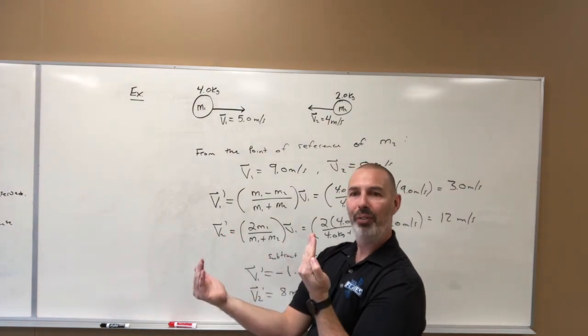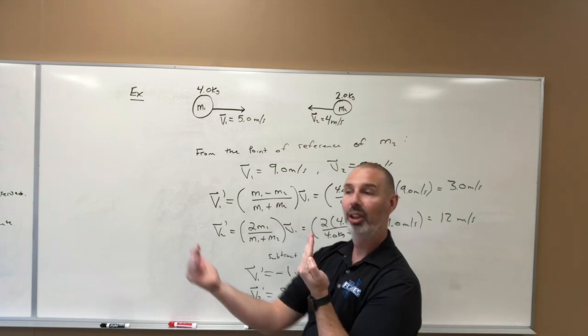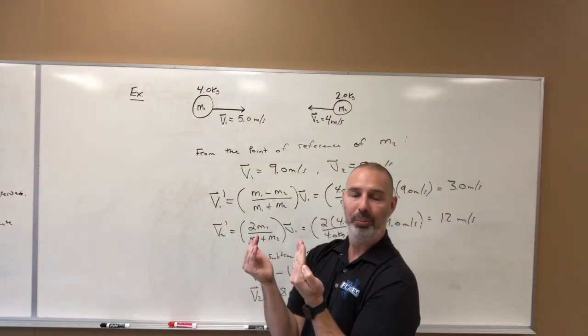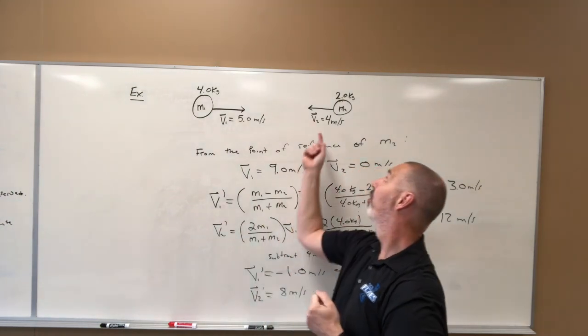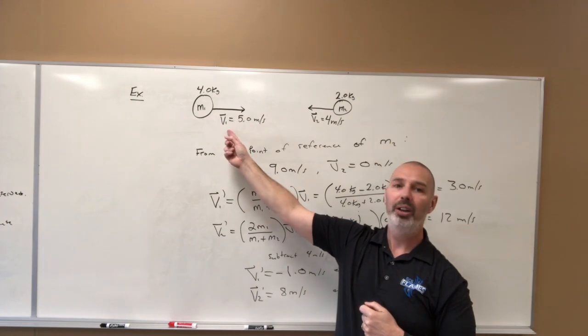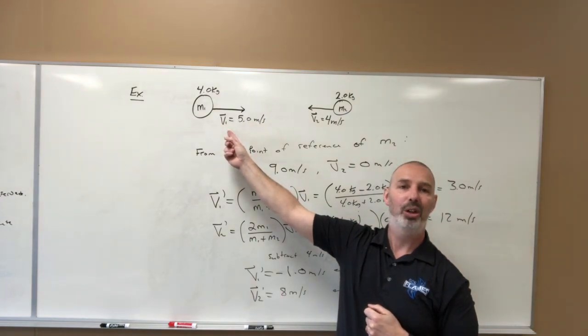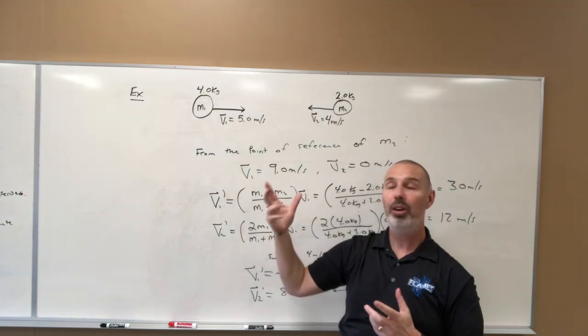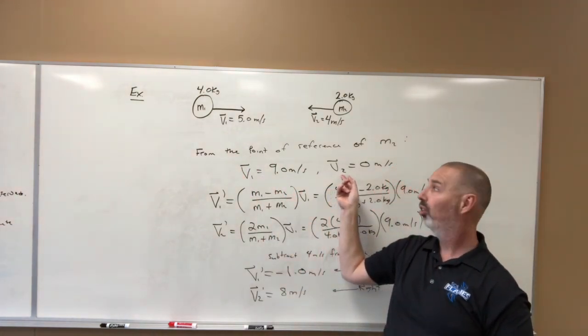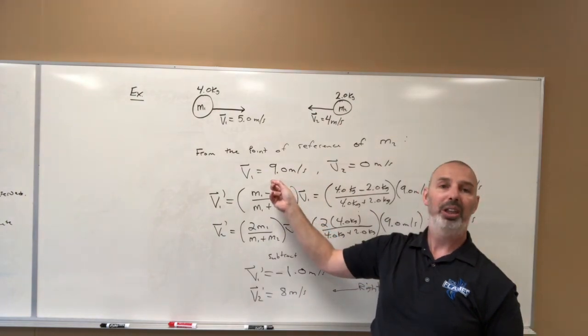From your point of reference, you can say you're at rest and the other car is approaching at the sum of your speeds, two individual speeds. So from the point of reference of M2 here, M1 is approaching it at 9 meters per second, right? 5 plus 4. So that's what we want to do. We want to say, okay, if I say I'm on M2 and I'm at rest, M1 is approaching me at 9 meters per second. Okay?